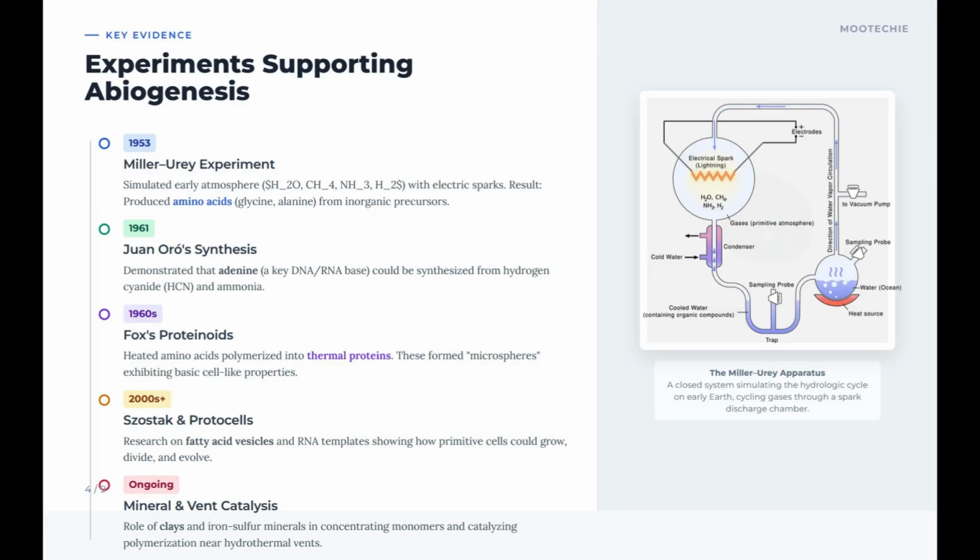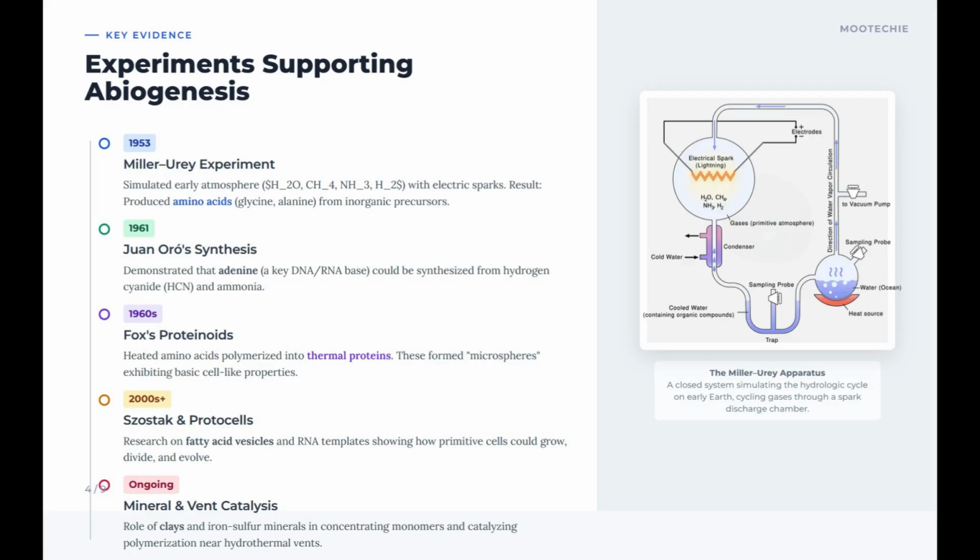1961 Juan Oró's synthesis demonstrated that adenine, a key DNA-RNA base, could be synthesized from hydrogen cyanide (HCN) and ammonia. This proved that even the complex information-carrying molecules of life have plausible non-biological origins. 1960s Fox's proteinoids. Heated amino acids polymerized into thermal proteins. These formed microspheres exhibiting basic cell-like properties. By simply heating amino acids, researchers created structures that could divide and maintain an internal environment mimicking early cells.